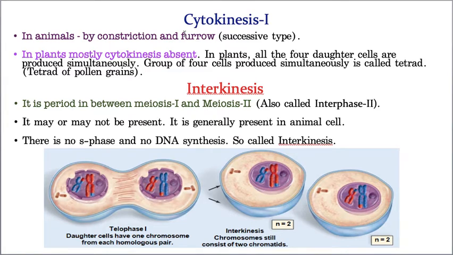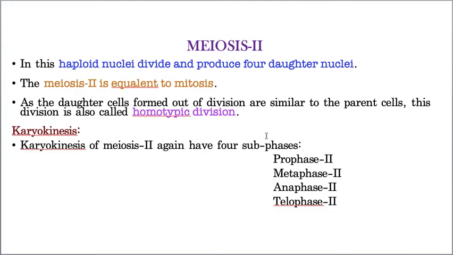Okay. Now interkinesis. Interkinesis means a small gap, the time gap between meiosis 1 and meiosis 2; that is called interkinesis. Hope you understood what is cytokinesis 1 and interkinesis. Now let us go for meiosis 2.